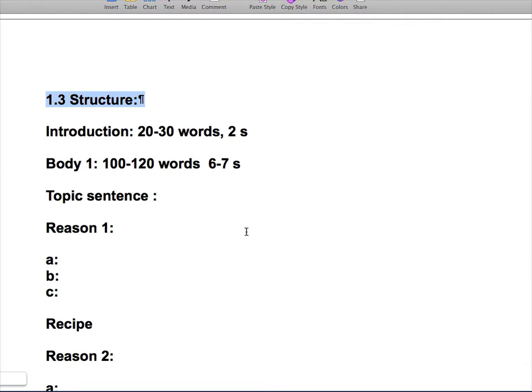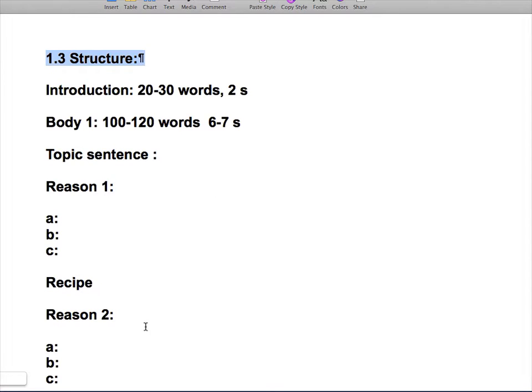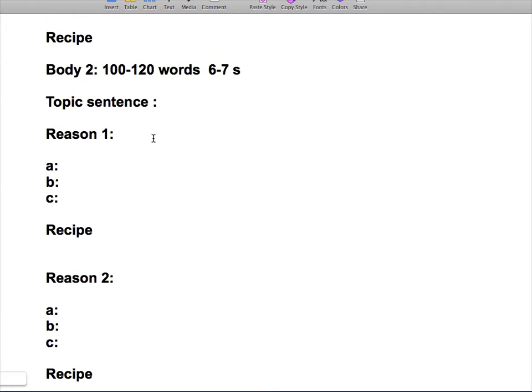Okay, let me tell you the structure of discuss both views question. In discuss both views question, you also write 2 body paragraphs. In the first body paragraph, you need to talk about why one idea is correct. And in the second paragraph, you need to write why the other idea is correct.